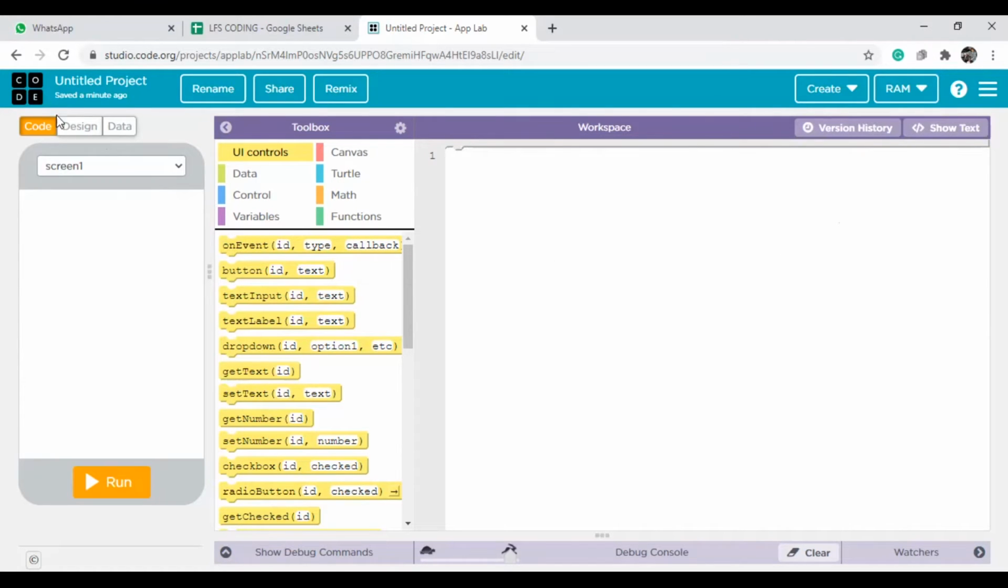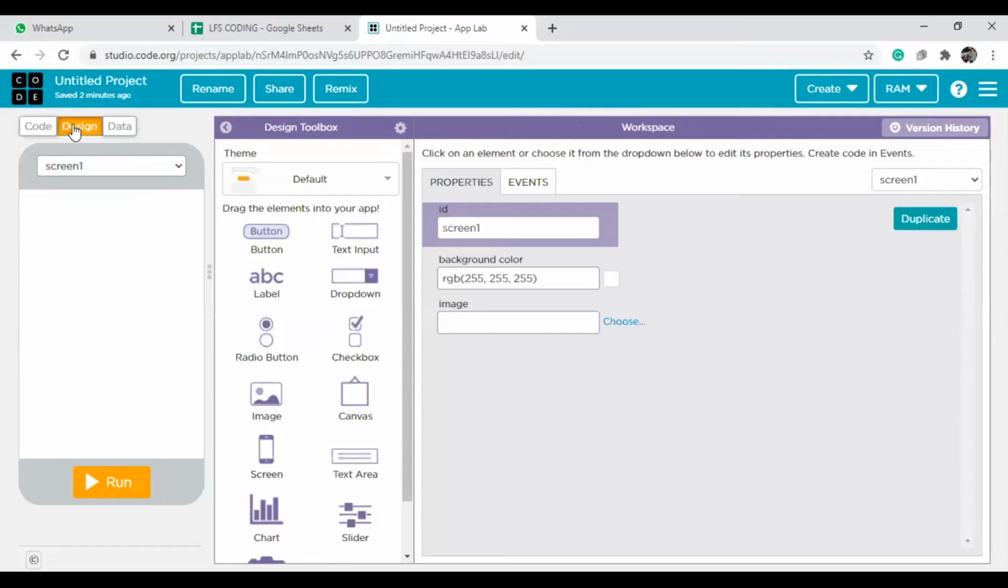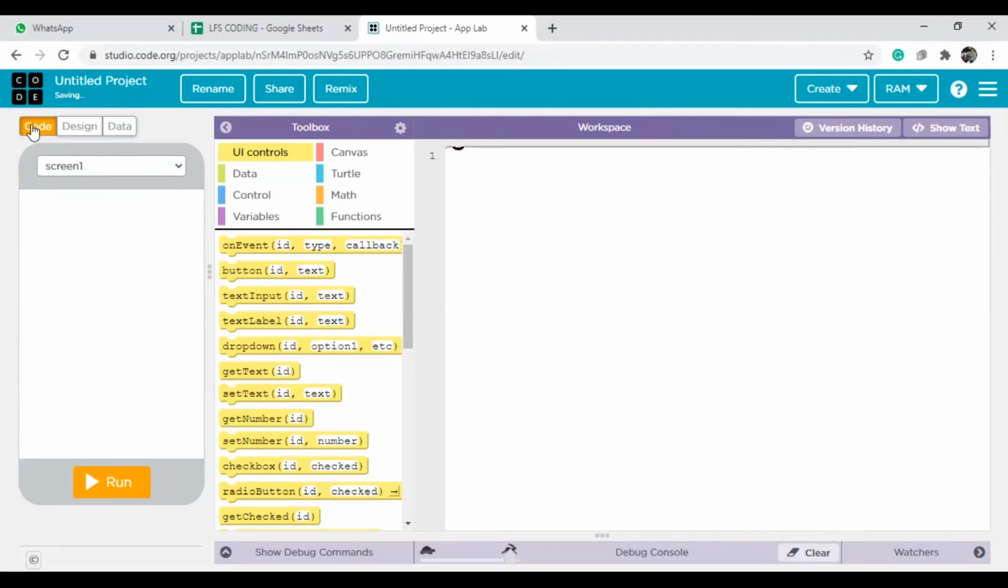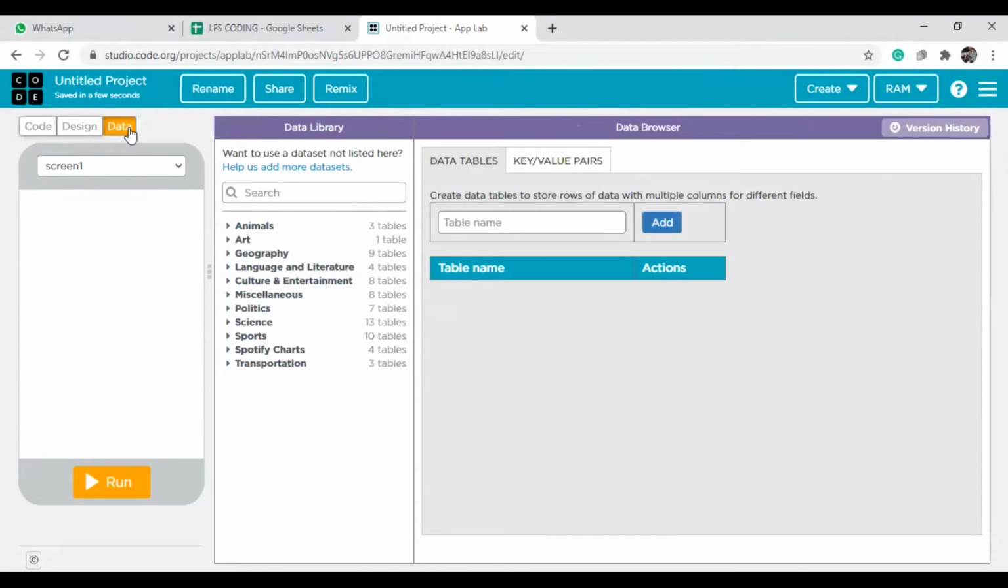In programming, we have 3 modes in App Lab. The first mode is design mode, the next mode is code mode, and the third one is data mode. Data is not actually a mode, it is a part.